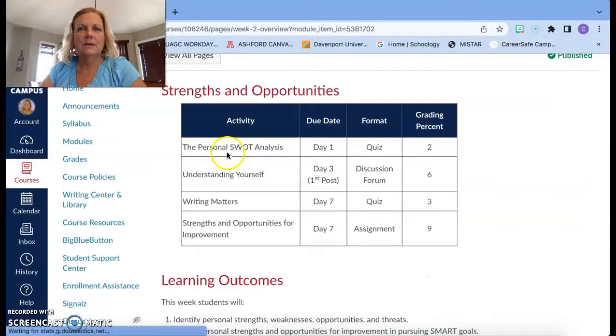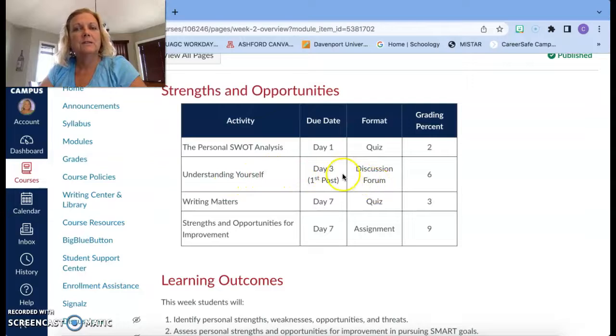You'll notice here that your personal SWOT analysis is due on the very first day. So this is a quiz and it's due the very first day, so that will be on Tuesday. We have Understanding Yourself, which is a discussion forum. It's due on day 3, so that is Thursday. Writing Matters, we have another quiz. So this week, notice we have 2 quizzes and only 1 discussion forum. And then we have our Strengths and Opportunities for Improvement, which is due by Monday.